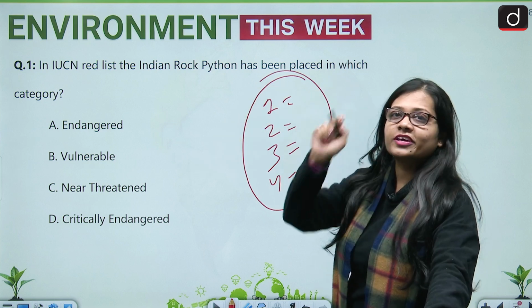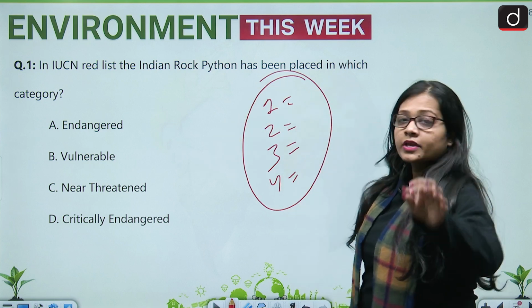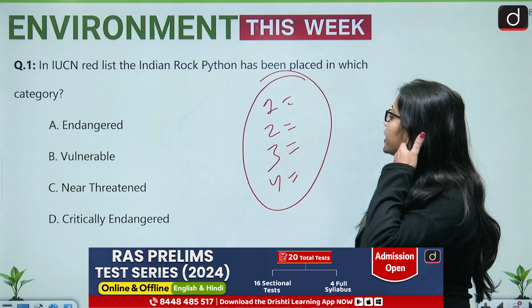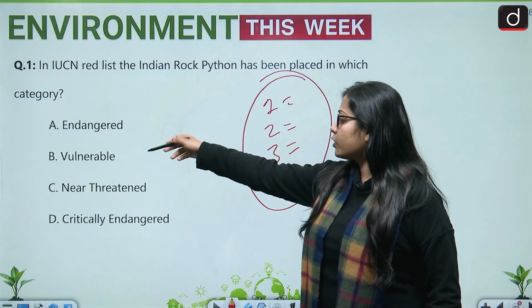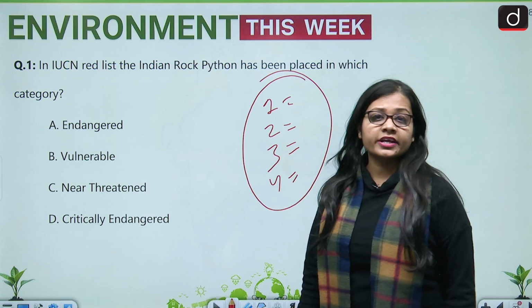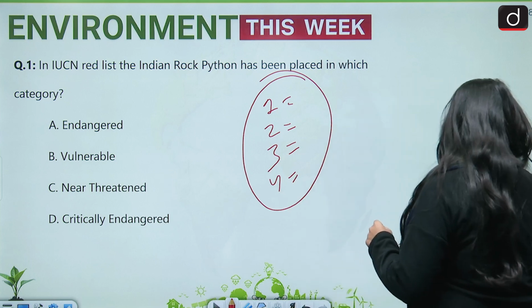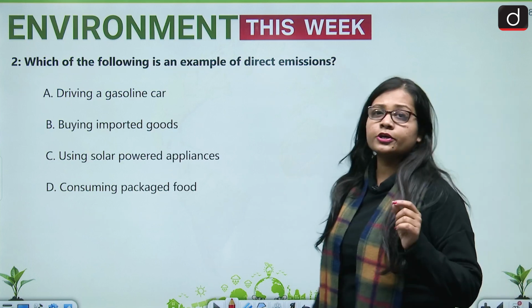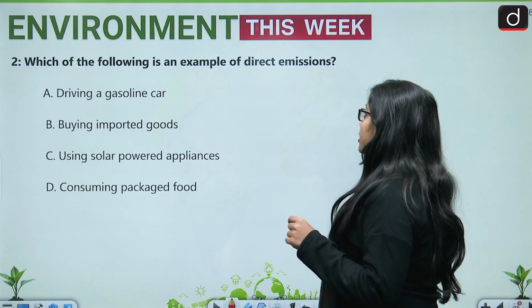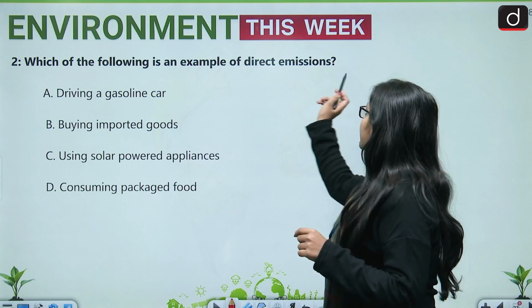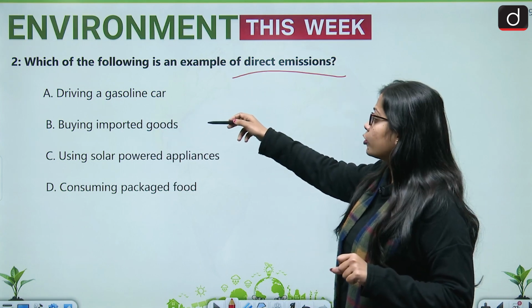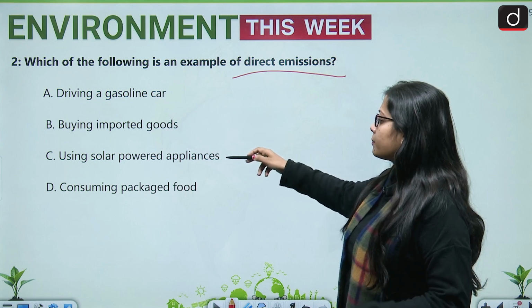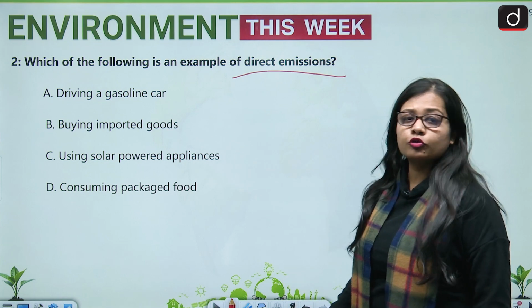The first question is, in the IUCN Red List, the Indian rock python has been placed in which category? Endangered, vulnerable, near threatened or critically endangered? Next question, question number 2. Which of the following is an example of direct emissions? Driving a gasoline car, buying imported goods, using solar powered appliances or consuming packaged food.